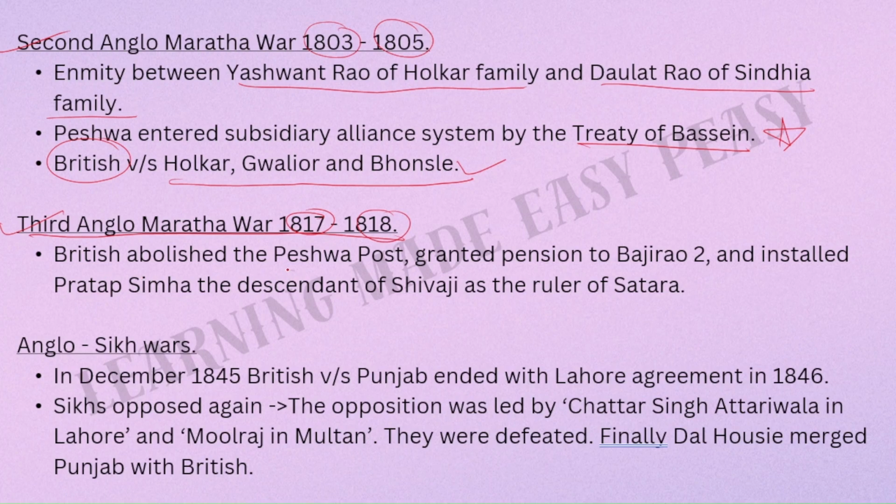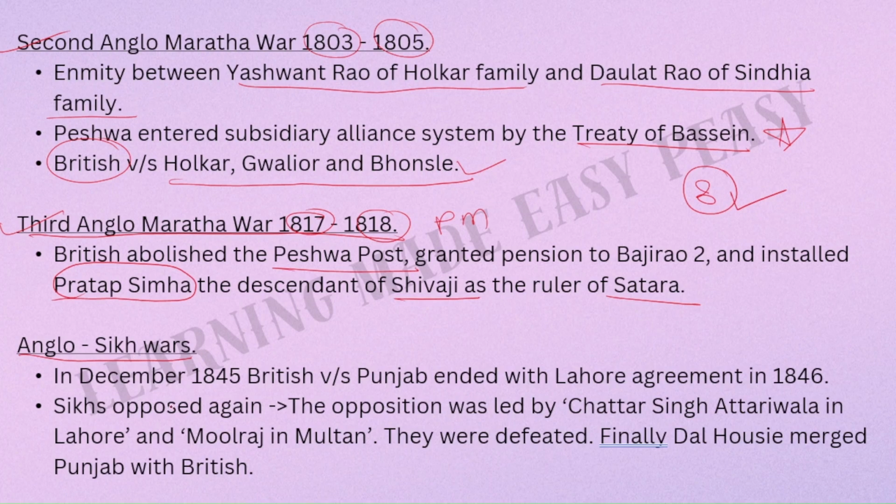Then we have the Third Anglo-Maratha War from 1817 to 1818. The British abolished the Peshwa post. So the PM post that was there of the Marathas, the British abolished that post itself and granted pension to Bajirao II and installed Pratap Simha, the descendant of Shivaji, as the ruler of Satara. So in total we had three Anglo-Maratha wars. All three are important. The treaty with which these three wars ended, the people who were involved, and the years are all important. Please remember all these three things.